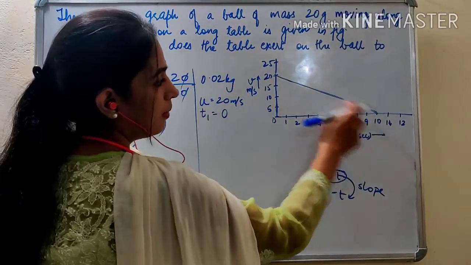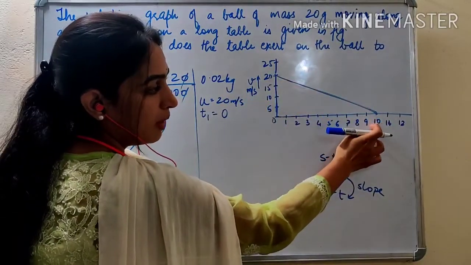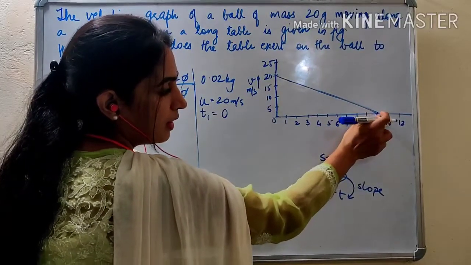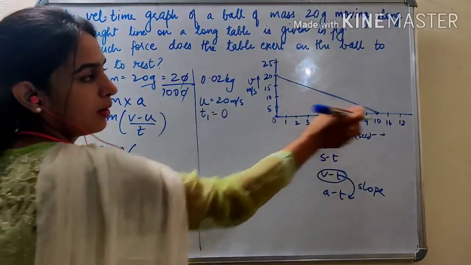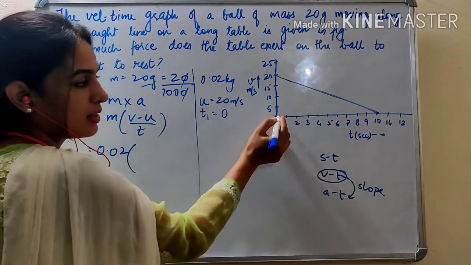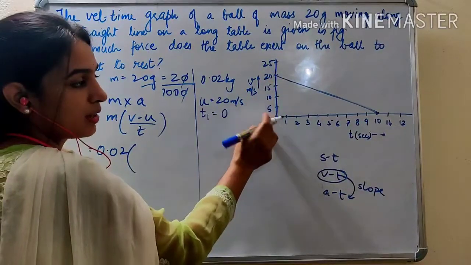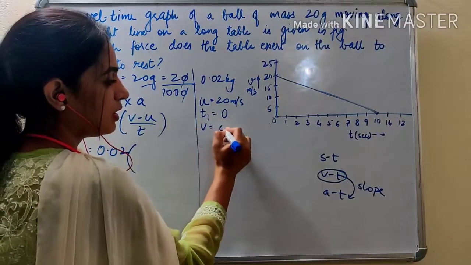Then after some time, the velocity goes on reducing and it becomes 0. See, the last point of this graph is over here. Take that point on the y-axis. What is the velocity, because velocity is on the y-axis? It is 0. So final velocity is 0.